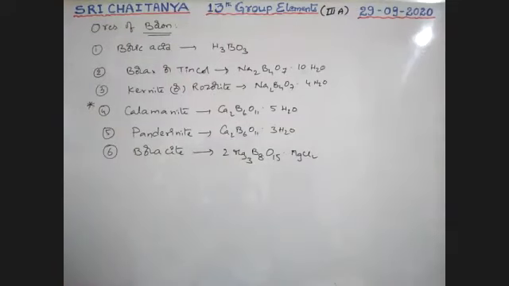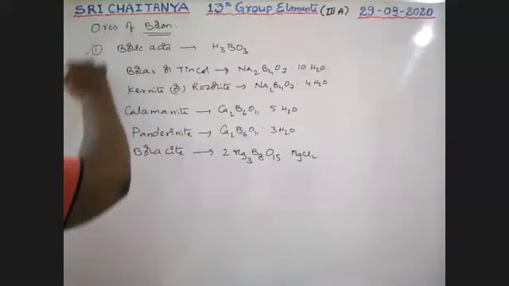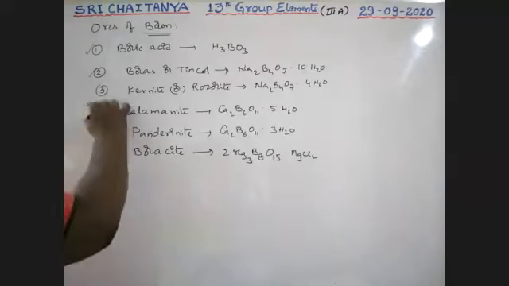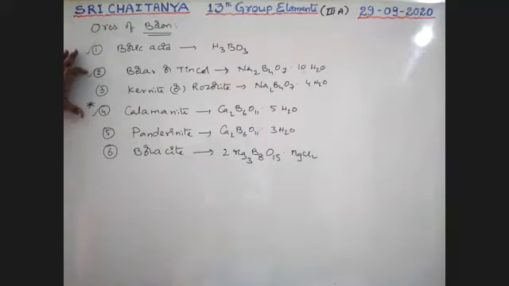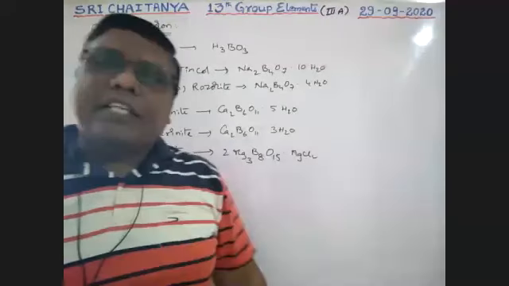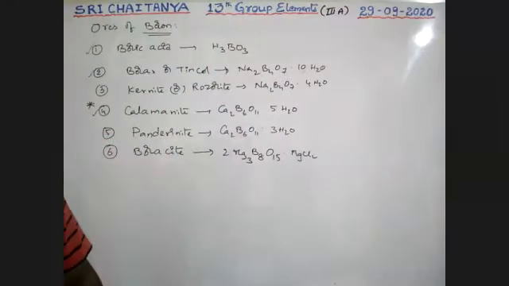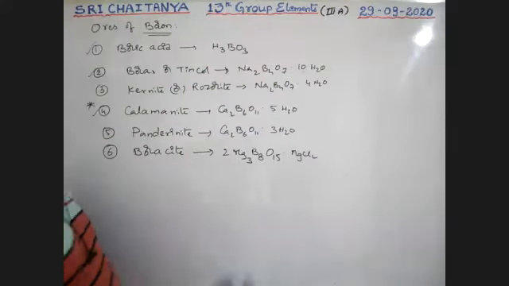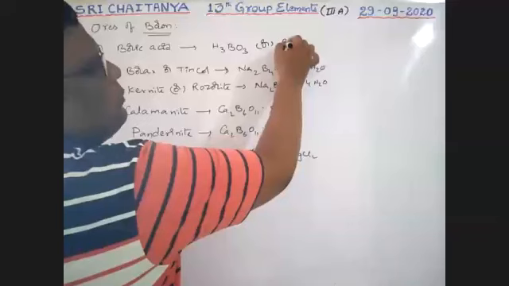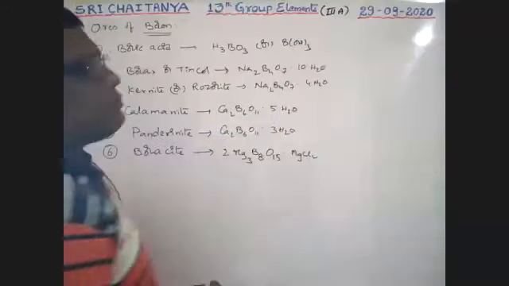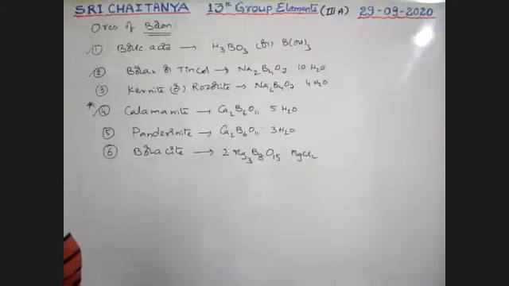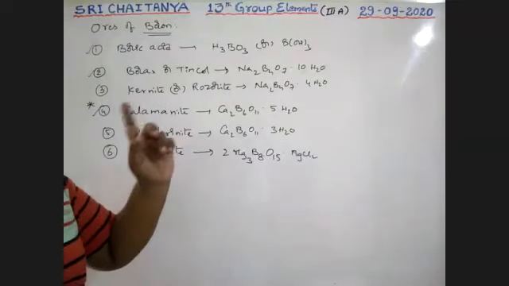So among all these, boracite, boric acid, borax, and colemanite, these three are the most important ores. They are considered the chief ores of boron. Very, very important. This is also read as B(OH)3. Okay, so this is about ores of boron.